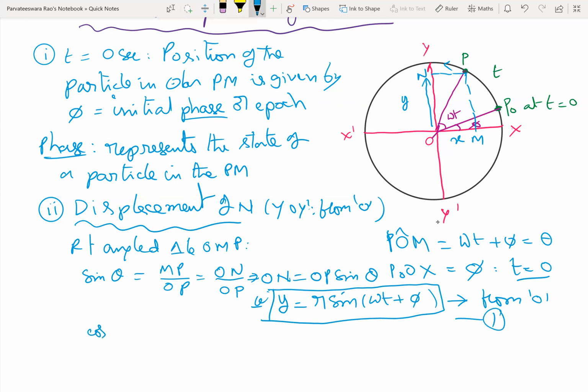Similarly, if you take cos theta, it is OM by OP. Of course, we take only one of them. Implies OM is equal to OP cos theta, that is x is equal to r cos(omega t plus phi).